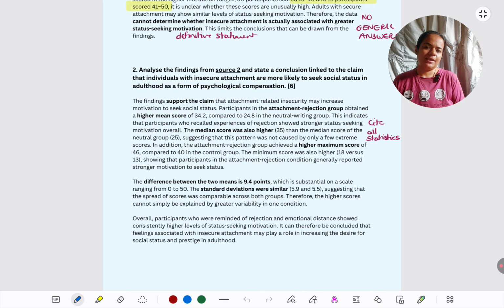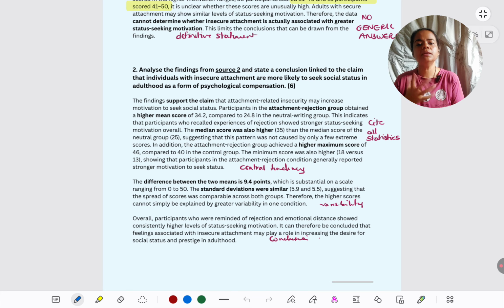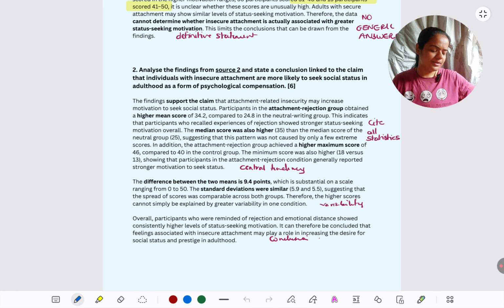And for word count, again, nothing has been released by the IB for word count, but I would suggest this is like a double answer. That was a 3 marker, this is a 6 marker, it becomes a double. So there, if I've recommended 5 to 6 short sentences, here I would recommend 10 to 12. Should be enough. One thing is, if you are doing it correctly, you are interpreting all the statistics, you don't need to bother about word count. The questions are formulated only in such a way that if you exhaust everything, you will not exceed that 10 to 12 sentences.